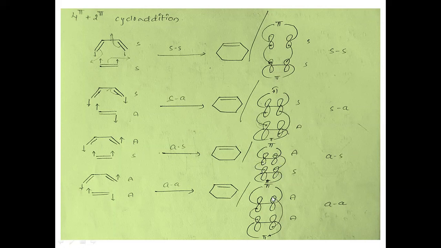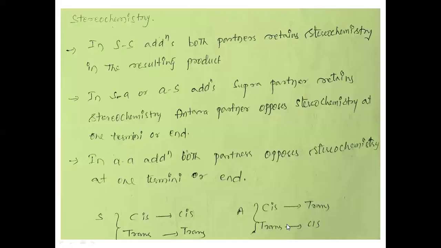This is antara partner. Next, antara-antara. Both the partners' lobes are from opposite phases. This is the first partner. If you see, this lobe from down phase and this lobe from upper phase are interacting for sigma bond formation. And for the second 2 pi partner, one terminal lobe is from upside, another terminal lobe is from downside, which is interacting for new sigma bond formation. So this is also an antara-antara type cycloaddition. This is very simple to represent the stereochemical alignments of cycloaddition reactions.